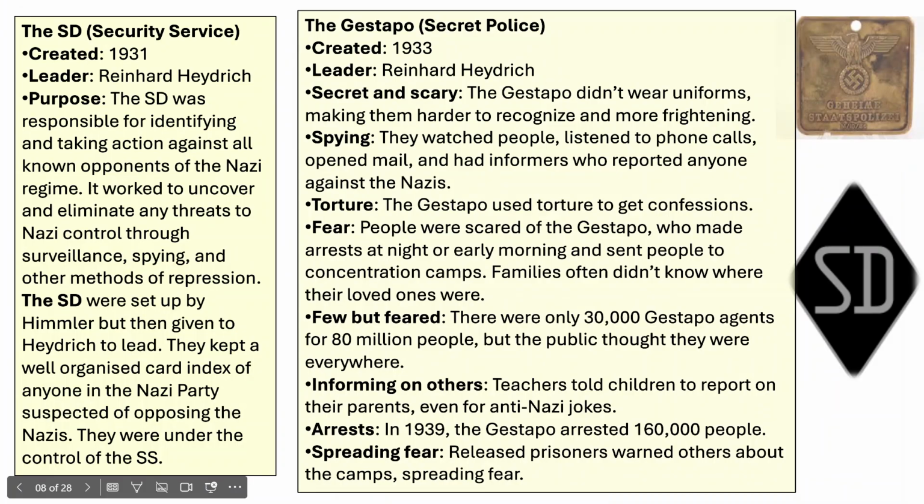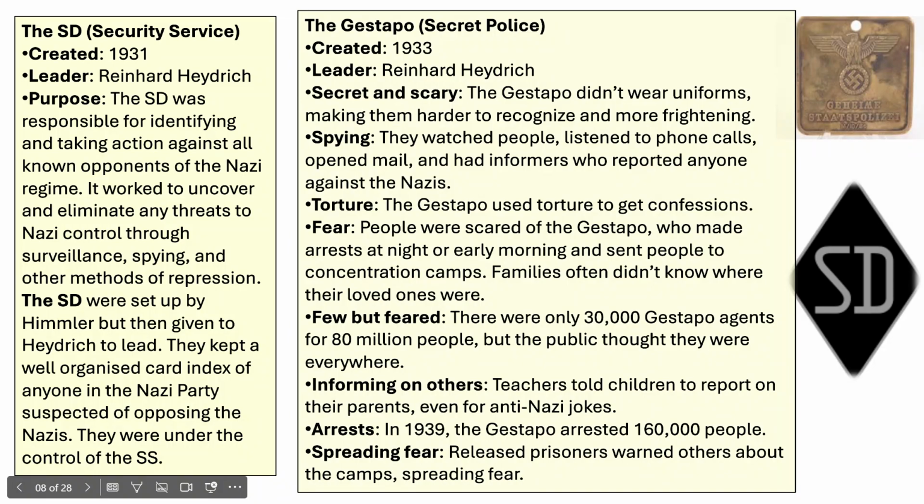They watched people. They listened to phone calls. They opened mail. They had informers who reported anyone who said anything against the Nazis. They tortured people to get confessions. People were scared of the Gestapo. They made arrests at night or early in the morning and sent people to concentration camps. Families often didn't know where their loved ones were. There were only 30,000 Gestapo agents for 80 million people, but the public thought they were everywhere.